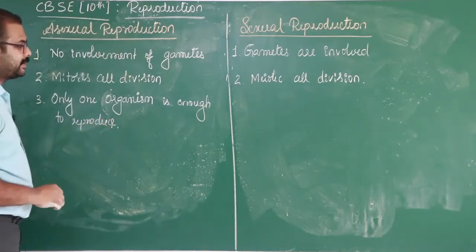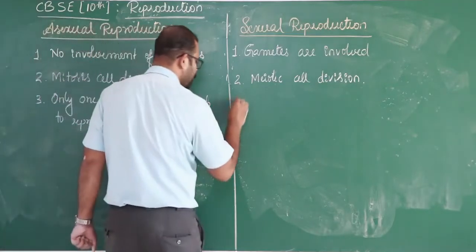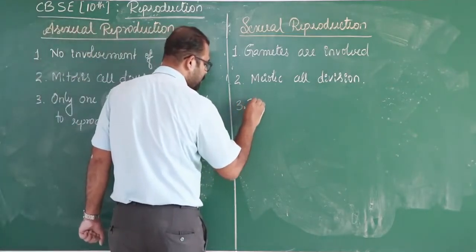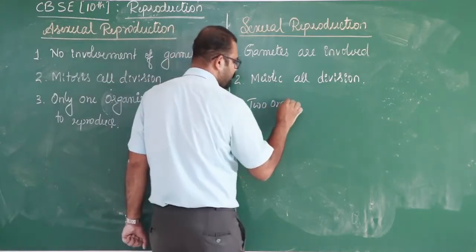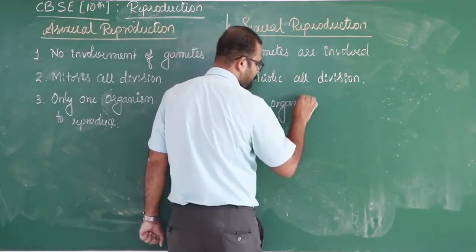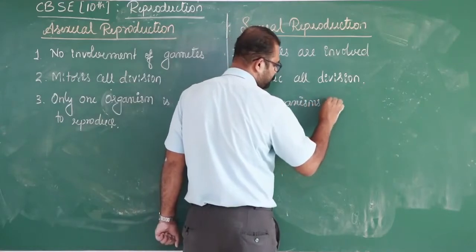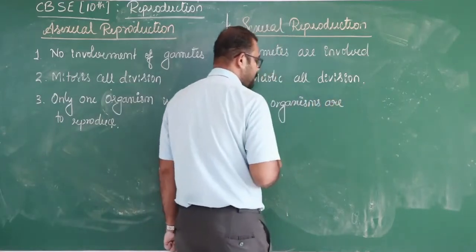But in sexual reproduction, two organisms are essential.